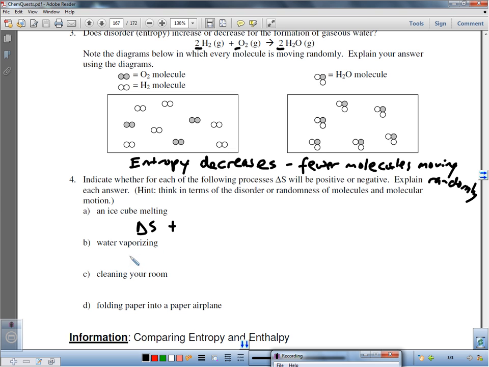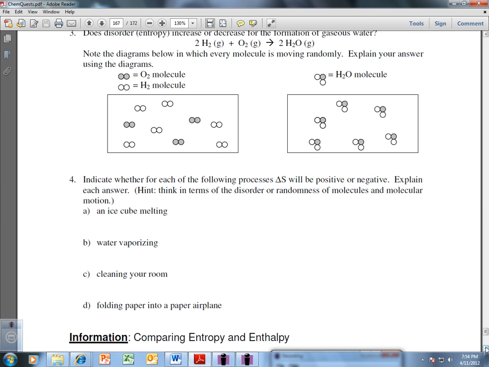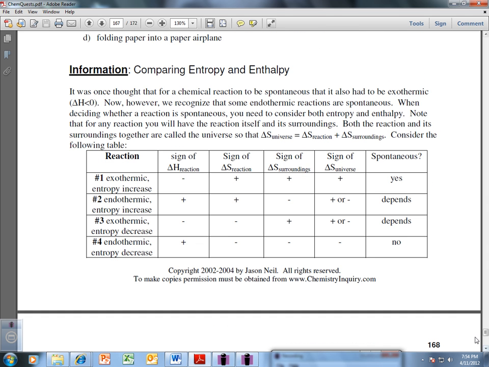Water vaporizing, same thing. We're going from liquid to a more disordered situation of a gas, and delta S will be positive again. If you are cleaning your room, that means you're organizing your room, so the delta S is negative. Remember, delta S is negative when things are becoming more ordered, more organized. Folding paper, delta S will again be negative. We're putting it into a more ordered situation by putting it into the shape of a paper airplane. Right? You see all these different situations here.